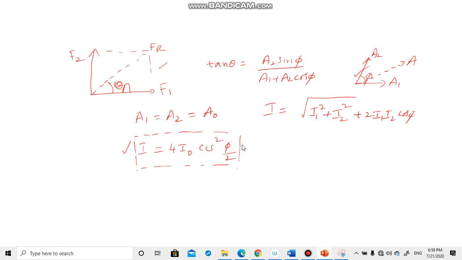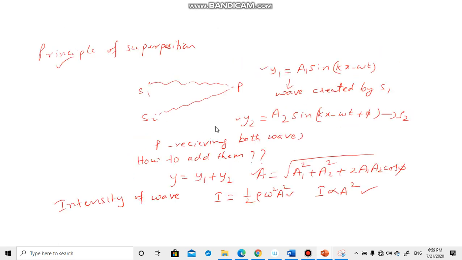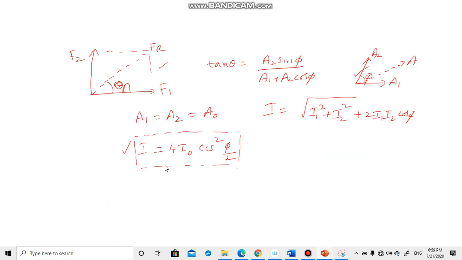But these basics you should understand: the principle of superposition and what is the intensity of a wave. Here you should remember that I is proportional to A square, how to find the resultant amplitude, and for a particular case, let us say A1 is equal to A2 is equal to A0, what is the total intensity.